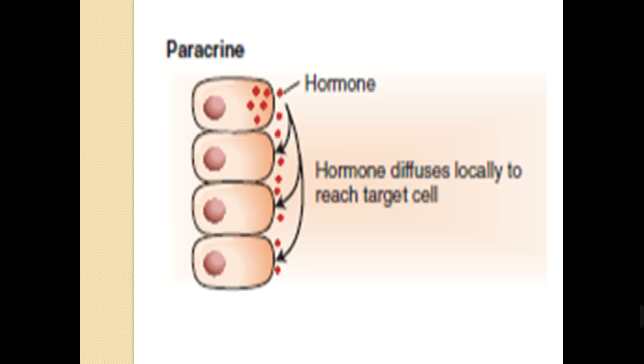This figure shows us how the paracrine action is performed. As you see, the hormone is produced from one cell. It will release from the cell and will not pass through the bloodstream. It will act on the adjacent cells, so the hormone will diffuse locally and reach the target cells which are adjacent to the cell that produces it. This is called a paracrine action.